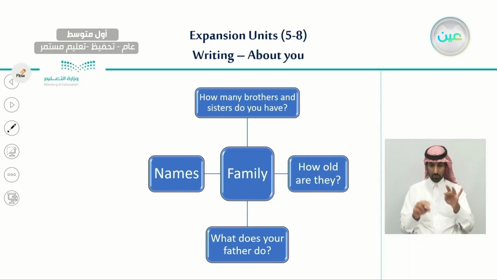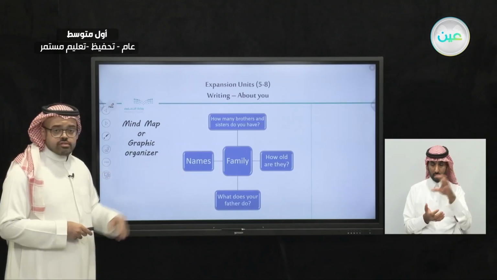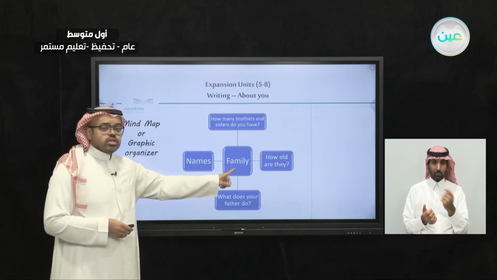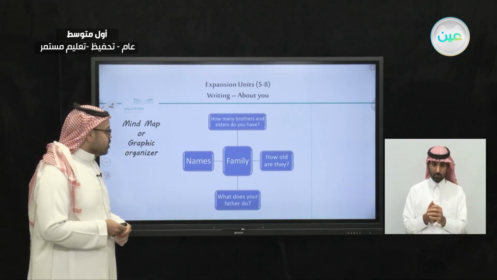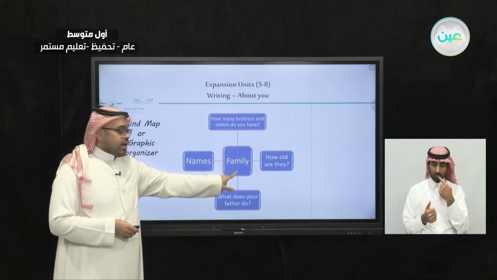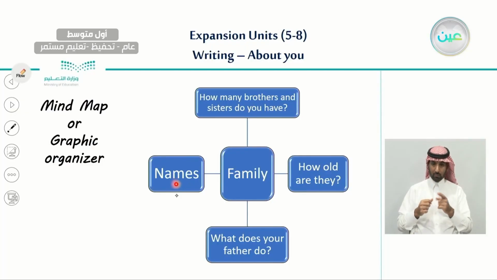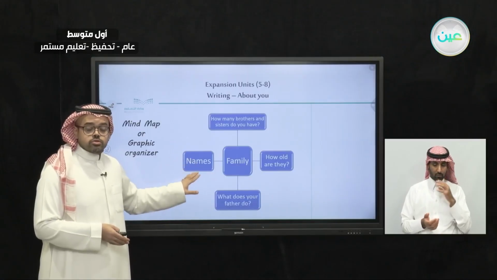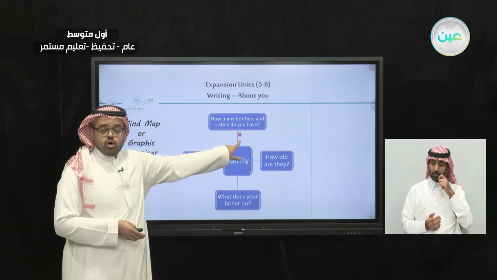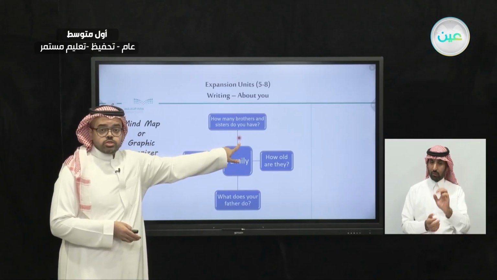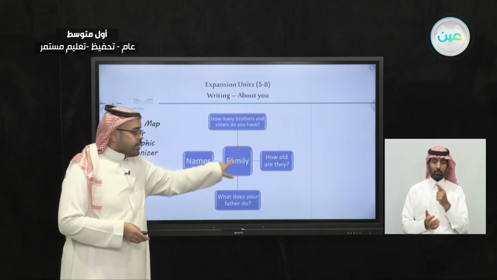If you choose any information that you have seen from the list, you must do a mind map as we can see here. So for example, you write the information here and you write all the things that relate to this information. For example, when we talk about family, we have the names of the family members. The name of your brother, the name of your sister, your parents, you must take them into consideration. And also, how many brothers and sisters do you have? This is also information that you need to mention. You need to answer it if you want to talk about a family.